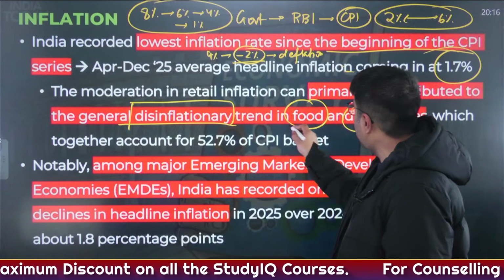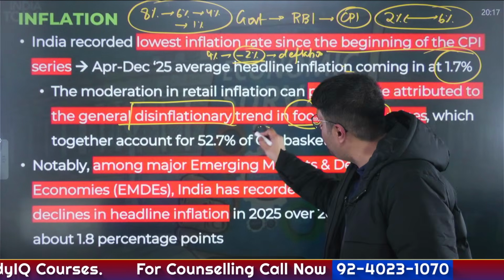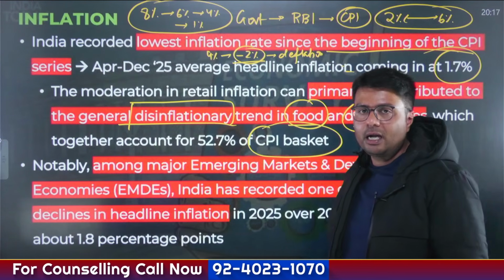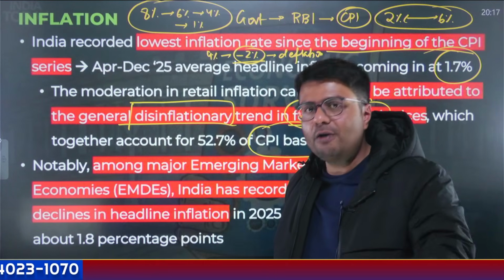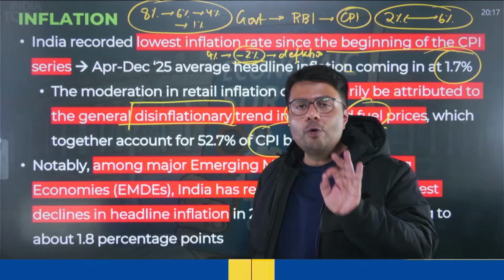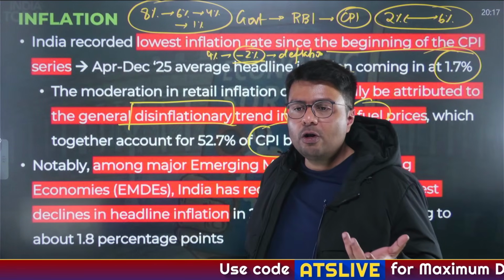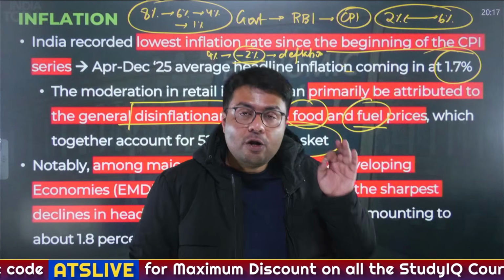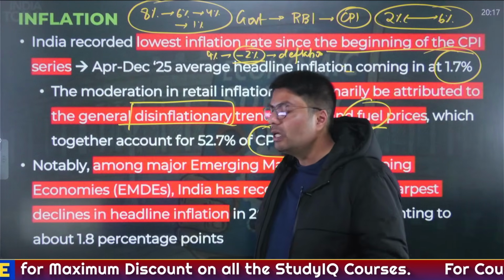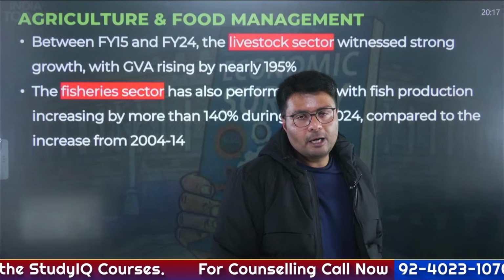In which commodities? In food and fuel. And these commodities account for more than 50% of weight in the CPI basket. So when more than 50% of weight in CPI basket, the prices have cooled down. This has led to cooling of inflation. And when you consider major emerging market economies, India has the lowest level of inflation. And lowest level of inflation shows that there is a rise in disposable income.